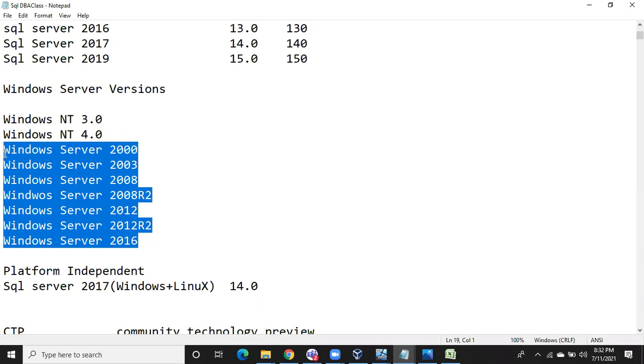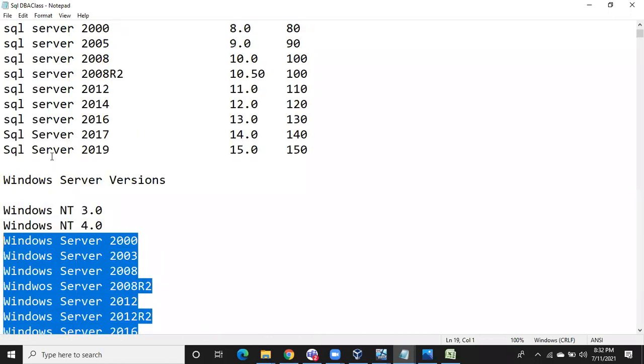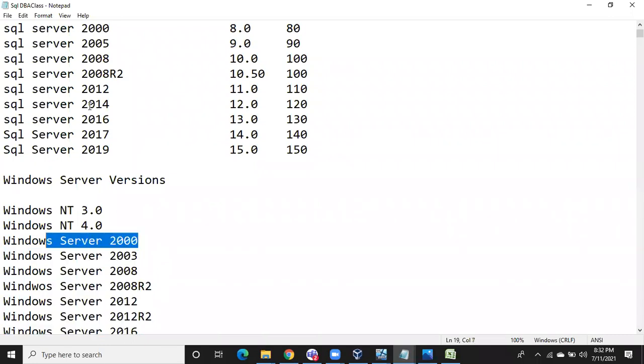The latest is Windows Server 2019 is also there. Don't confuse between SQL Server versions and Windows Server versions. It looks the same. We have Windows Server 2000, we have SQL Server 2000. We have SQL Server 2005, but we don't have Windows Server 2005. We have Windows Server 2003, but we don't have SQL Server 2003. And we have 2008 for both SQL and Windows Servers, and 2008 R2 for both SQL and Windows.